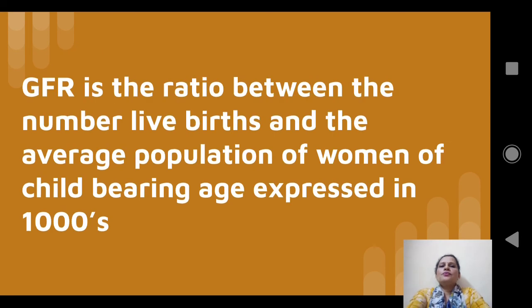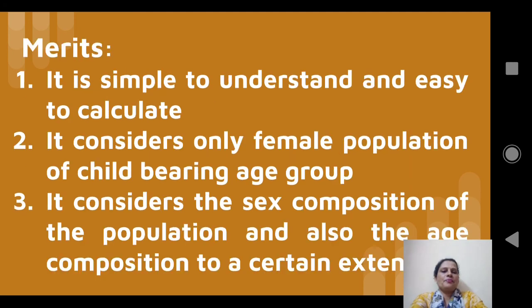Now, the formula of general fertility rate is something like this. It is the ratio between the number of live births and the average population of women of childbearing age, expressed in 1000s. Or in other words, general fertility rate is equal to number of live births occurring in a year divided by average population of women of childbearing age group into 1000.